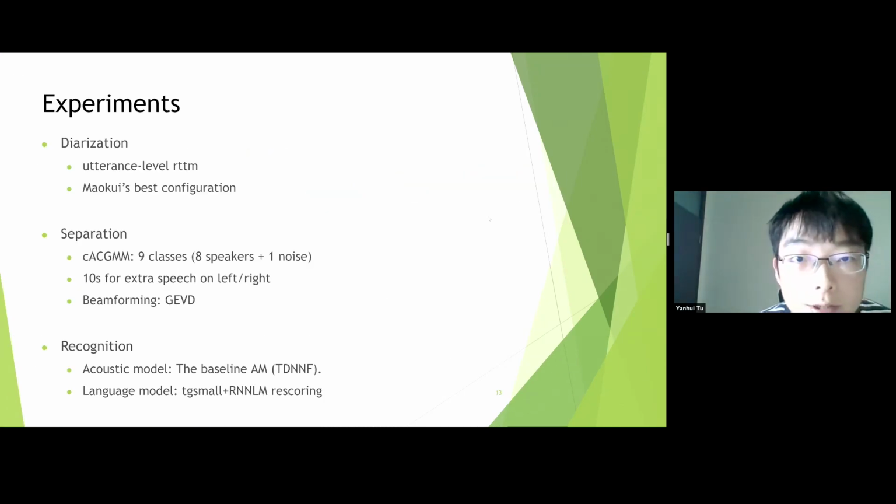Here is the experiment. For the diarization, we use the Mokui-based configuration on the utterance level.